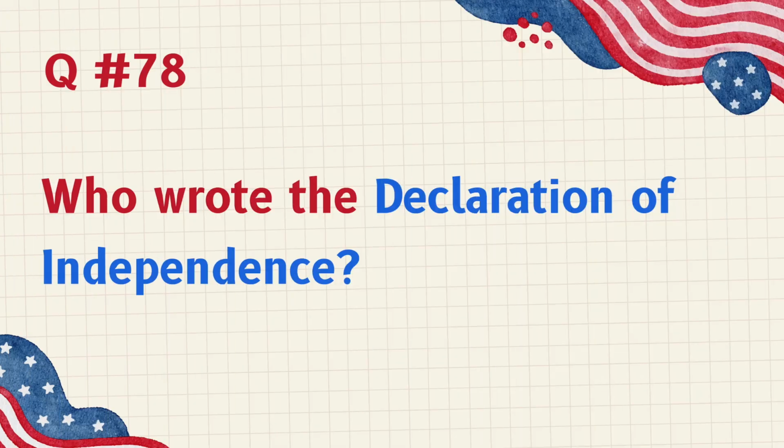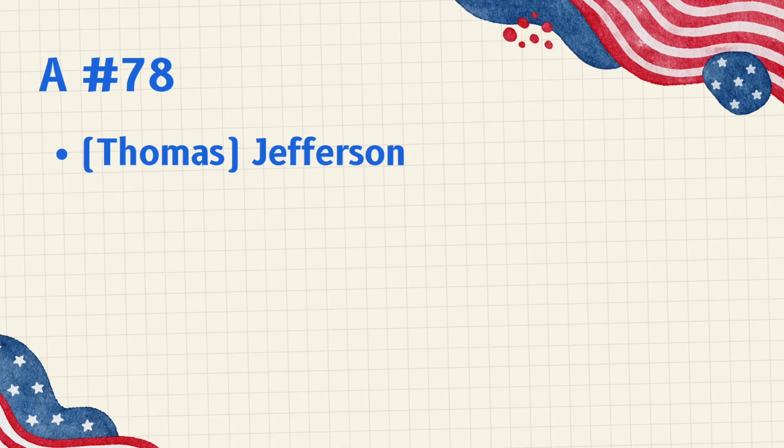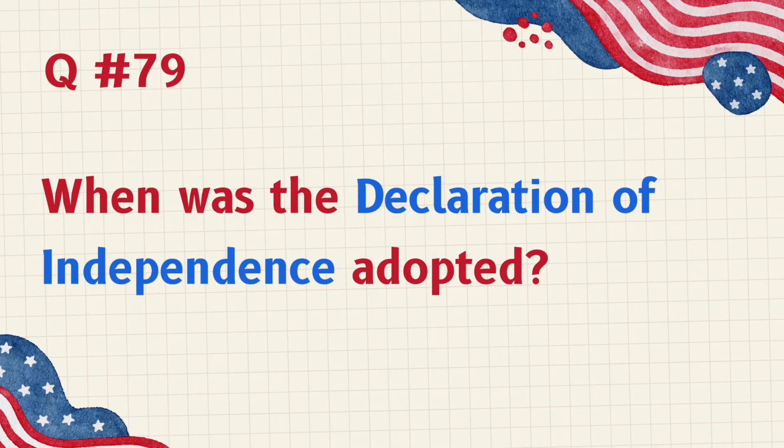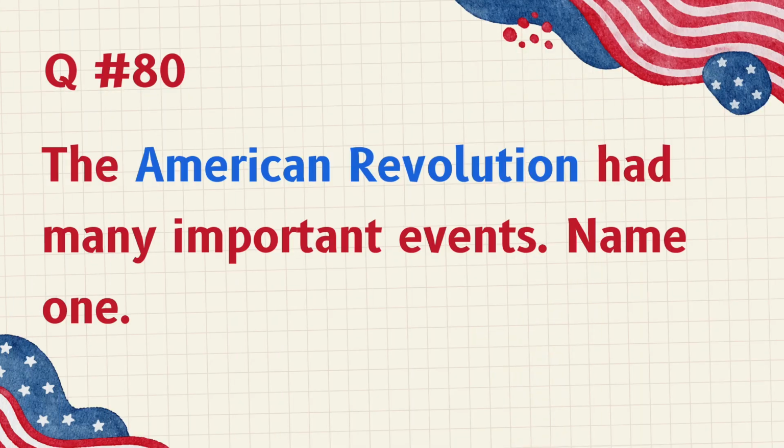Who wrote the Declaration of Independence? Thomas Jefferson. When was the Declaration of Independence adopted? July 4, 1776. The American Revolution had many important events. Name 1.